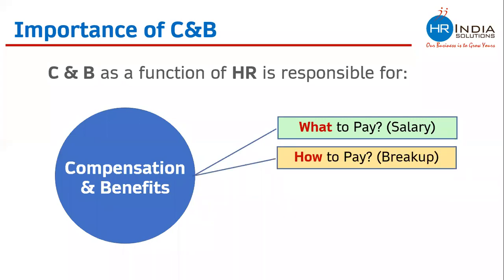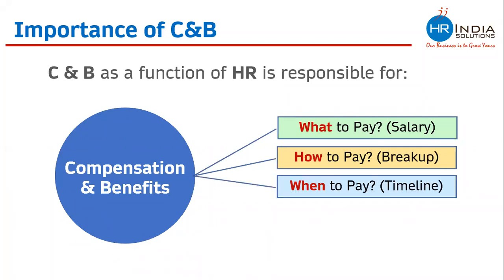CNB as a function of HR is also responsible for deciding how to pay. I am referring to breakup. What amount should be fixed, how much should be variable is something which this function takes care of. Compensation and benefit also decides when it should be paid. I am referring to timeline.